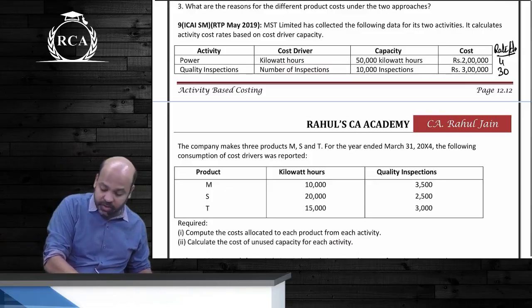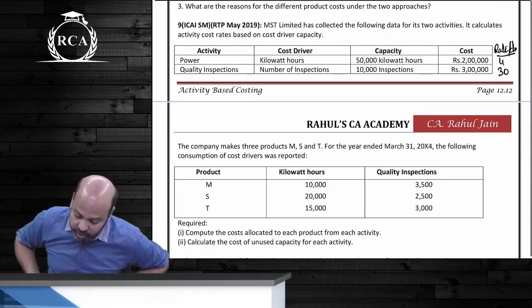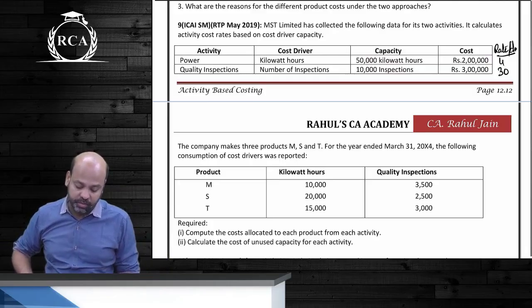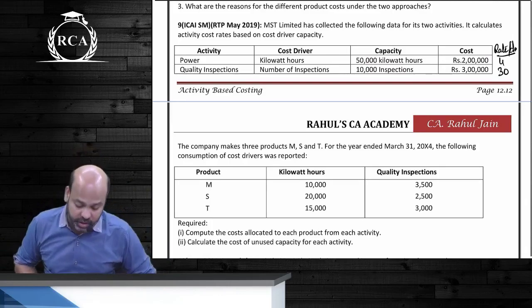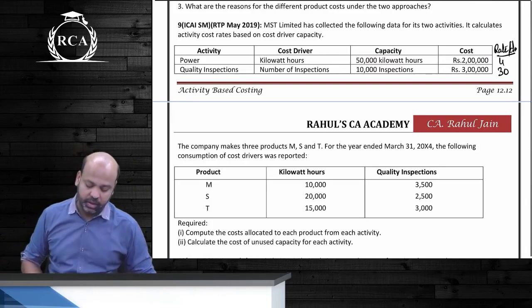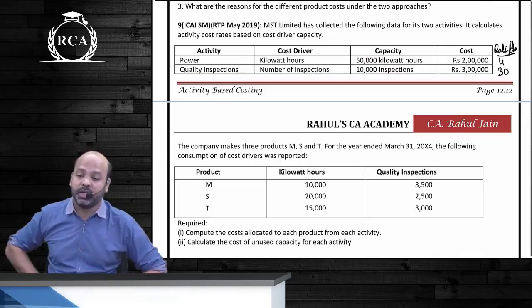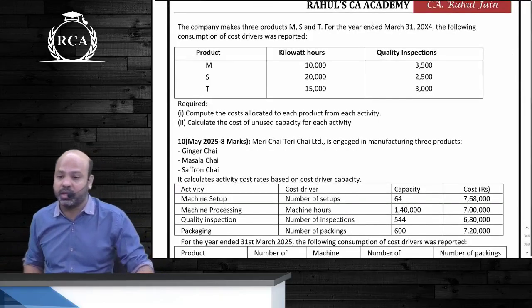Next, beta, next page. The company makes 3 products, M, S and T. For the year ending on 31st March 2014, the following consumption of cost drivers was reported. They've given us, guys, how much is the amount of resource utilization by products M, S and T. Kilowatt hours, look, beta, how much is the total of all three? 45,000 hours. It is 10,000 plus 20,000 plus 15,000.